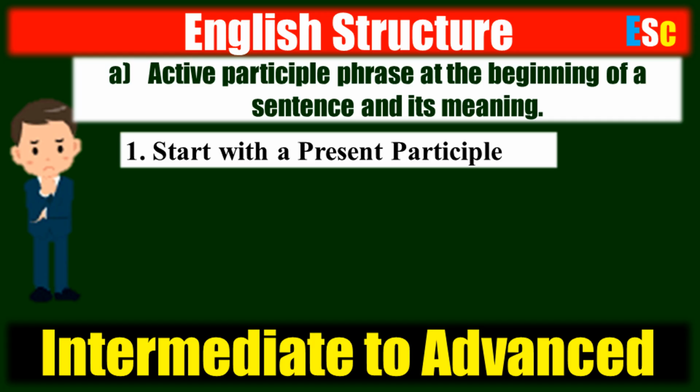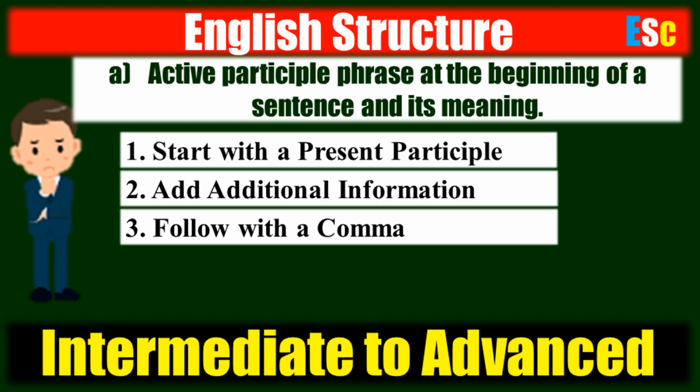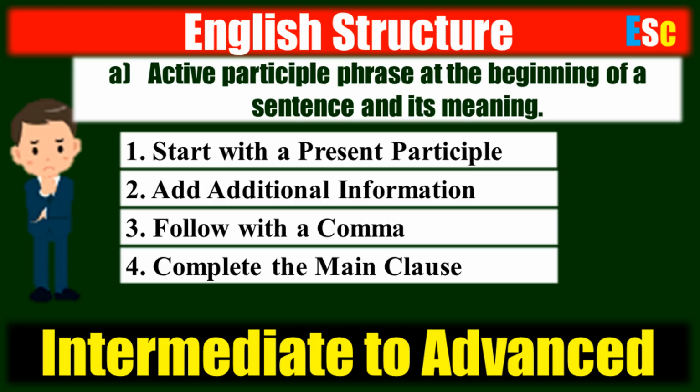1. Start with a present participle. Choose a verb ending in ing. 2. Add additional information. Include any relevant details, objects, or modifiers that complete the action. 3. Follow with a comma. Place a comma after the participle phrase to separate it from the main clause. 4. Complete the main clause. Write the main part of the sentence that follows logically from the participle phrase.